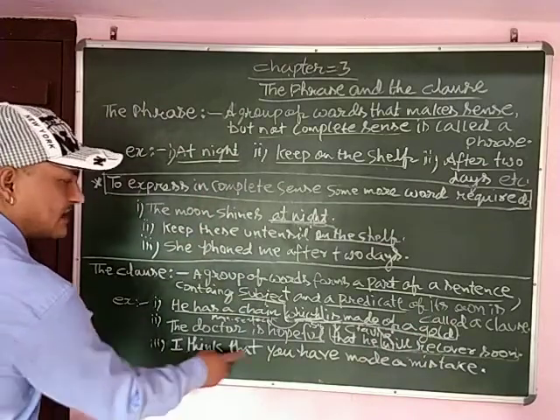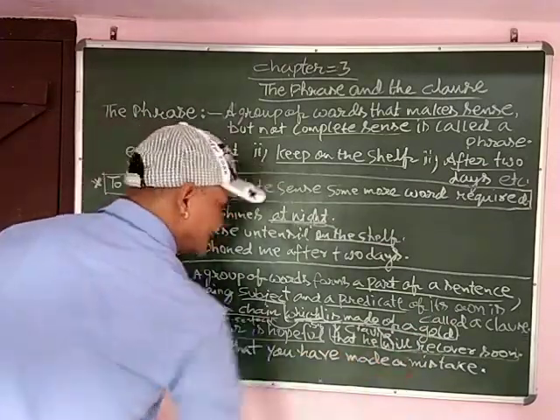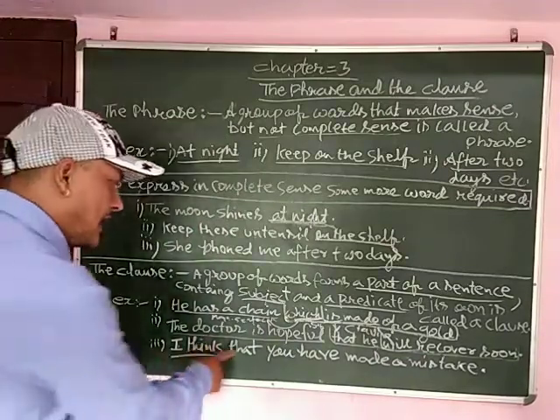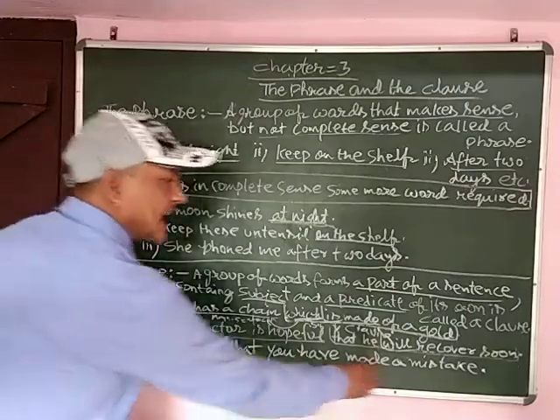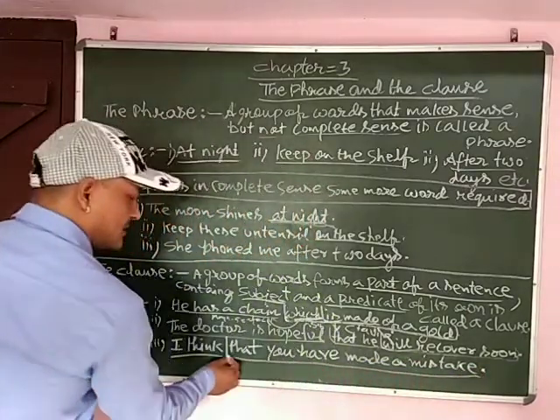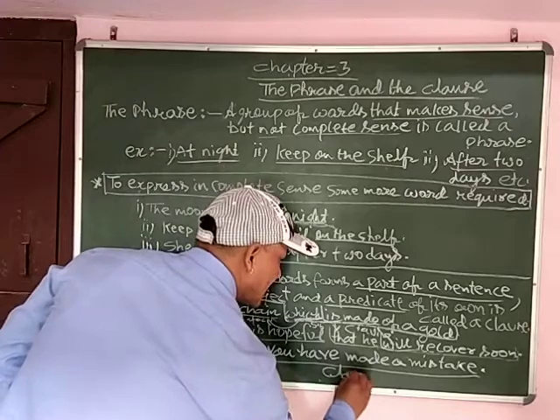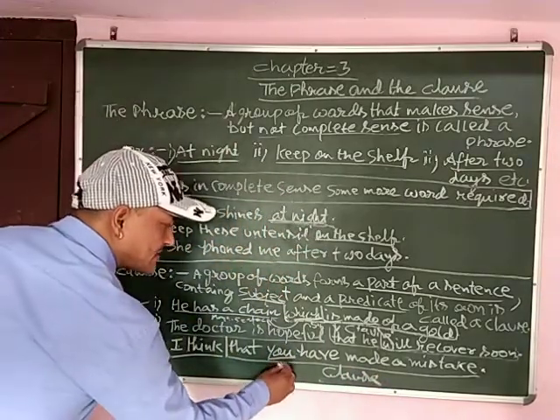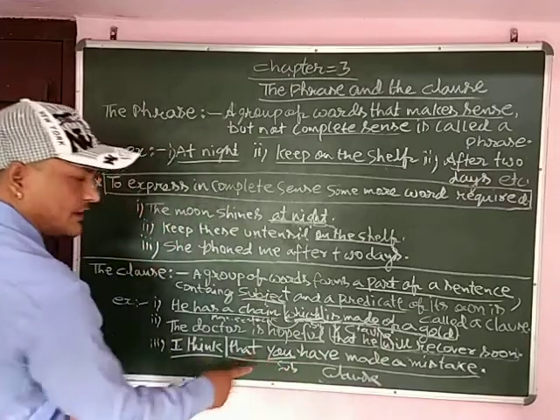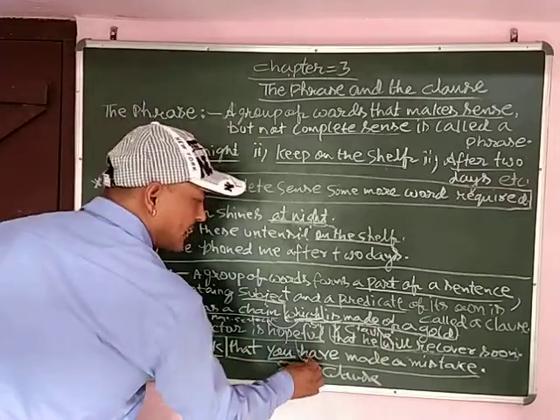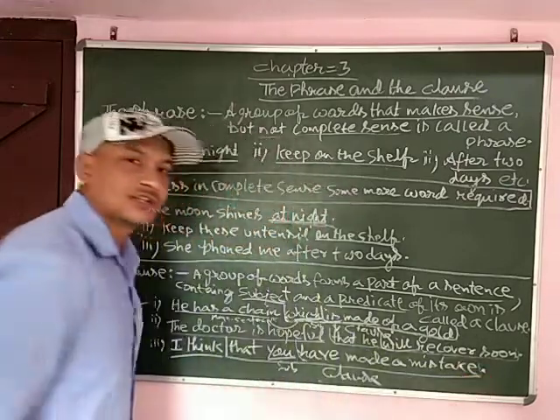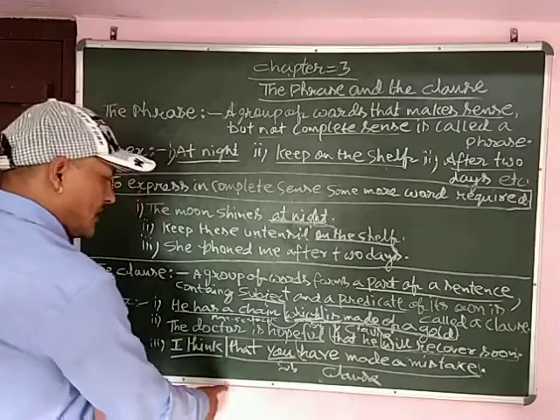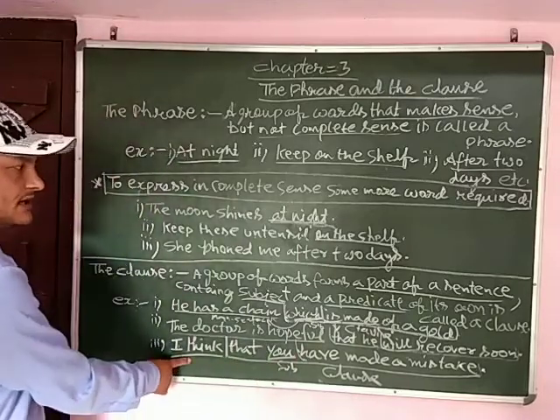Now third: I think that you have made a mistake. Here "I think" is a main sentence. From "that" till the end of the group of words is a clause. Why is it so? Because here we have a subject: "you" is a subject. From "have" till the end of the sentence is a predicate. That's why we can say that it is a clause and it's a part of the main sentence.